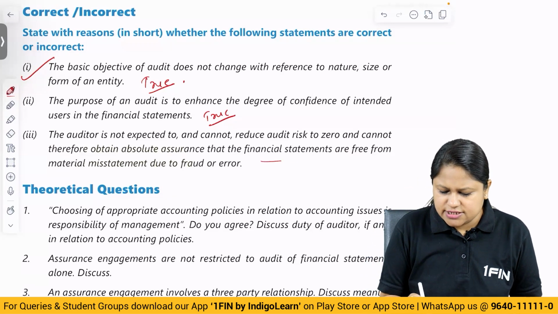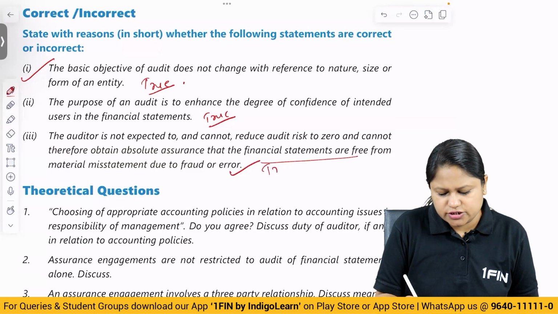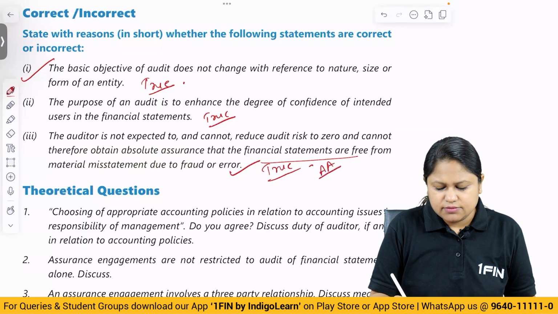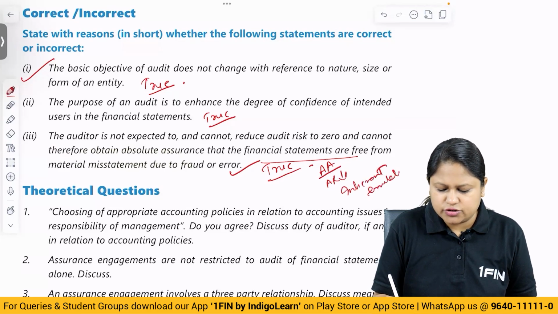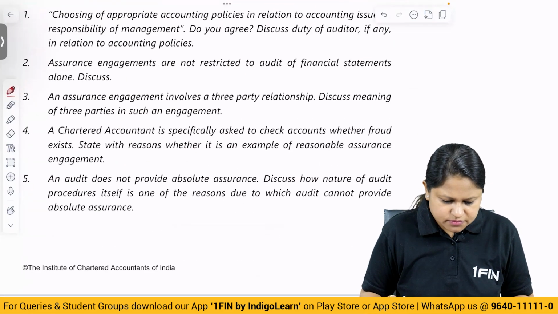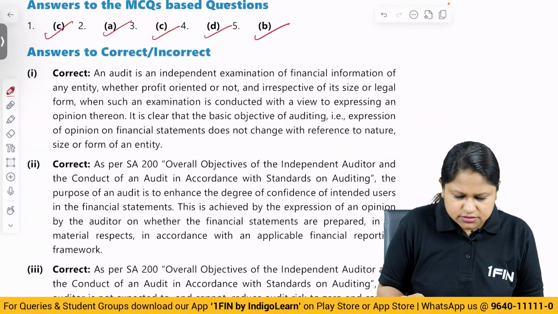The auditor is not expected to and cannot reduce audit risk to zero and cannot therefore obtain absolute assurance that financial statements as a whole are free from material misstatement whether due to fraud or error. This also is true. Reason being, you cannot give absolute assurance because audit risk cannot be brought to zero because there are inherent limitations. And you have to give more weightage to your answer. You can also give one or two examples of inherent limitations. Okay? Yes, that's it. So you can see all three are correct.